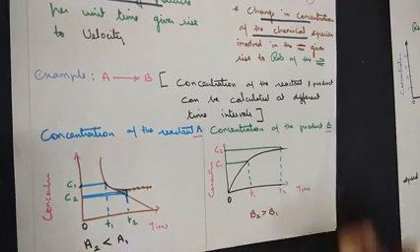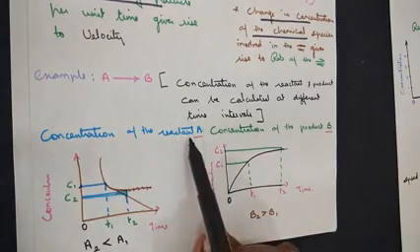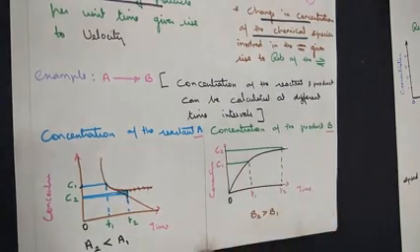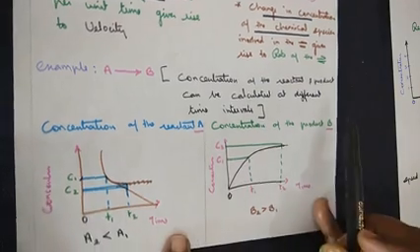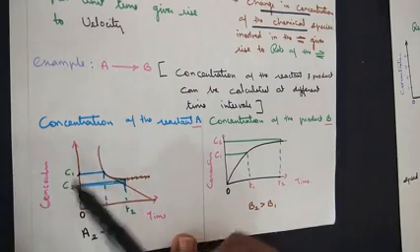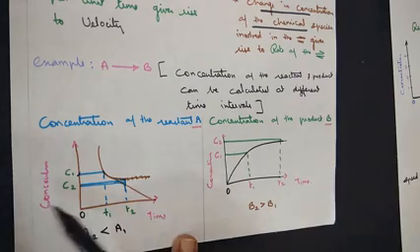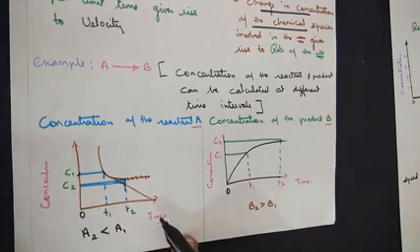As usual, I have plotted graphs to understand the concept of the concentration of the reactant and the concentration of the product. If you look at these two types of graph, on the reactant side I have taken two parameters, concentration versus time. Why are we considering these two parameters?